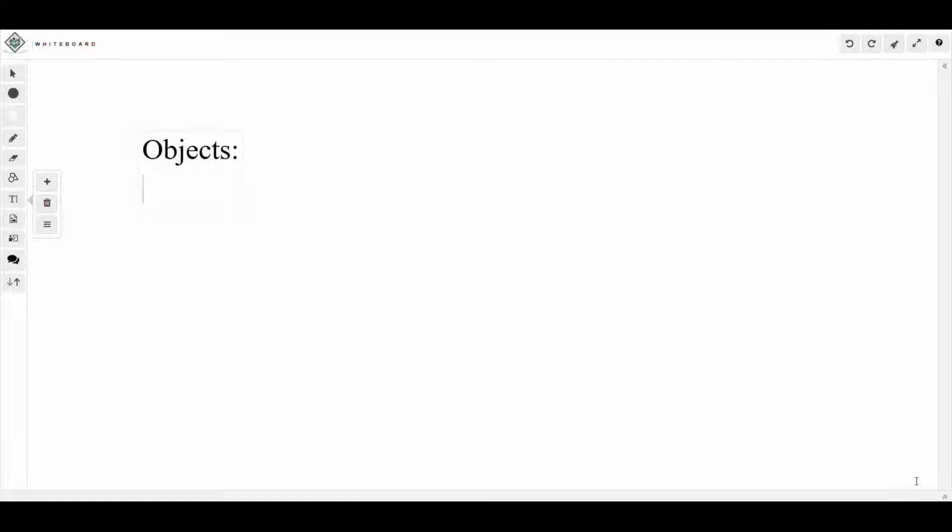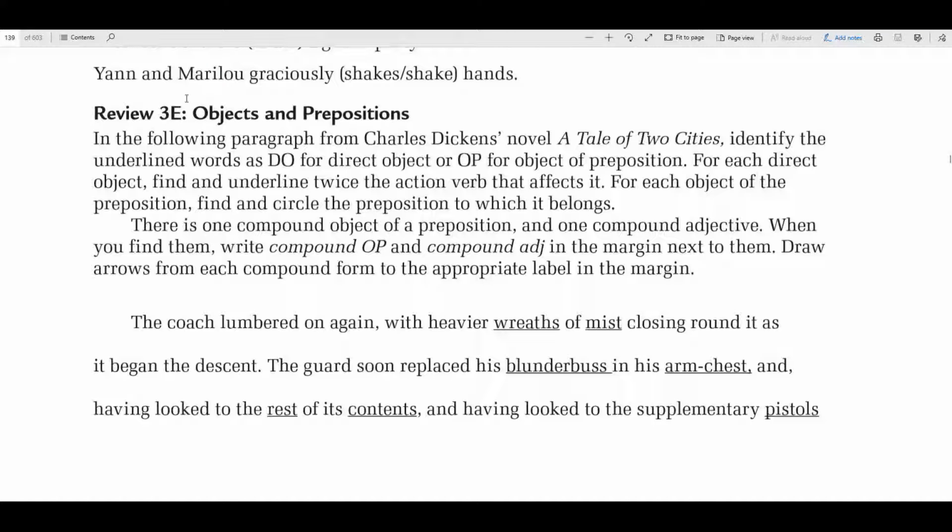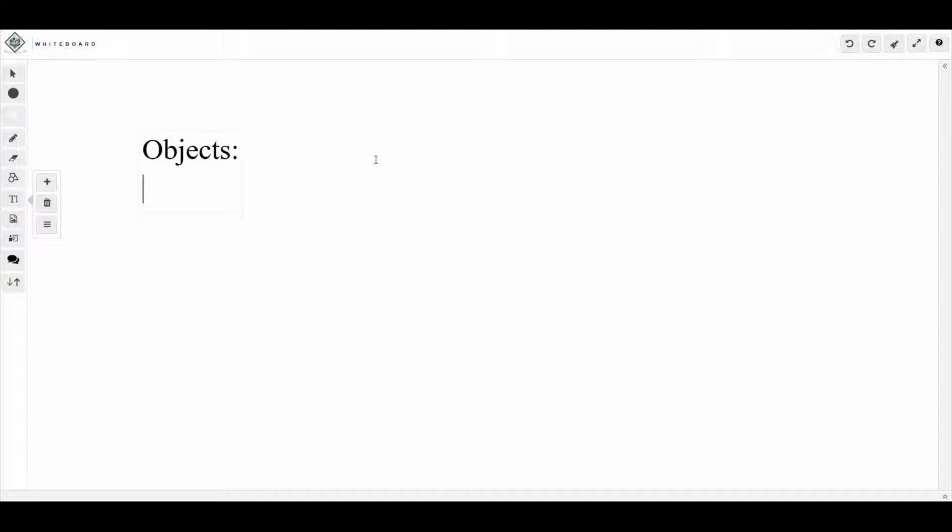Okay, so I'm going to try and help you a little bit on this part. You said you needed help on 3E, so with objects and prepositions. Let me try and see if I can explain. These are not difficult, but until you get them branded in your brain, they are kind of difficult. And I have trouble with these oftentimes. Remember I told you though, once you get those prepositional phrases down, the object of the preposition will be easy to find. Okay, so two different objects that we've been learning about.